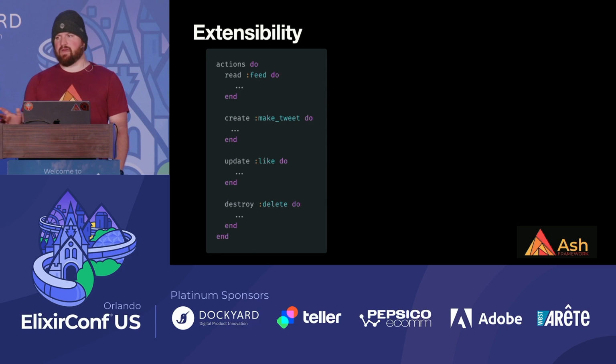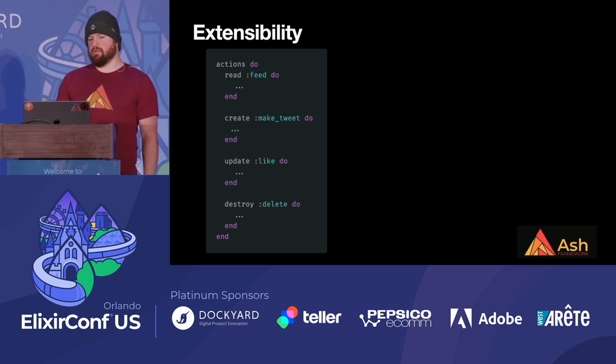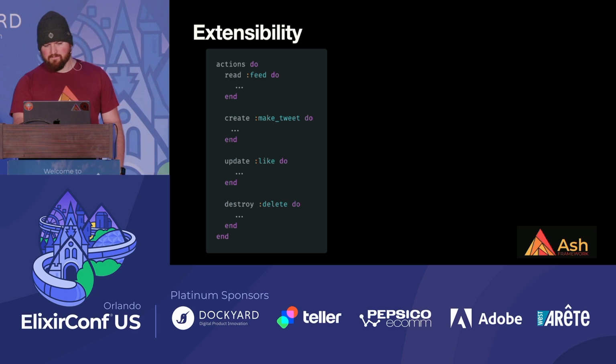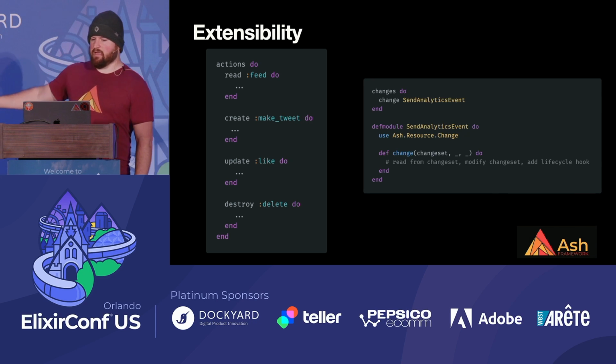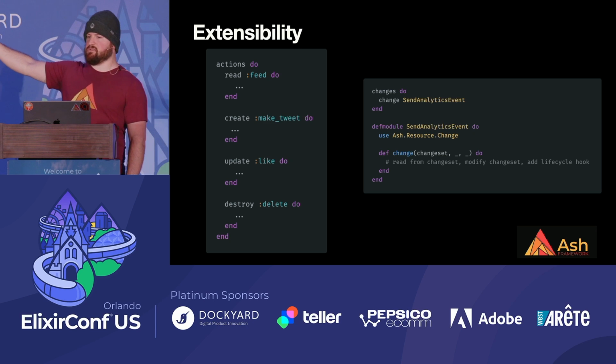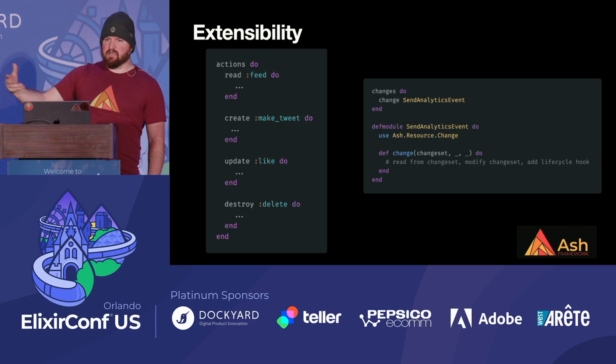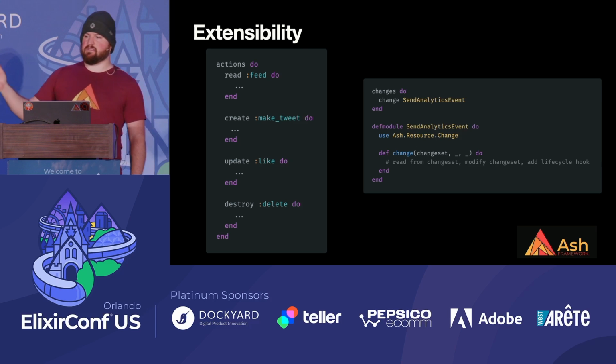So let's go back to the example where we need to track analytics for all of our events of a certain type that happen, or something like that. In Ash, I can just attach a hook. I can say, this changes block lives in the resource, and I'd say, hey, send an analytics event. And now that's attached to any time we construct a change set for this resource.